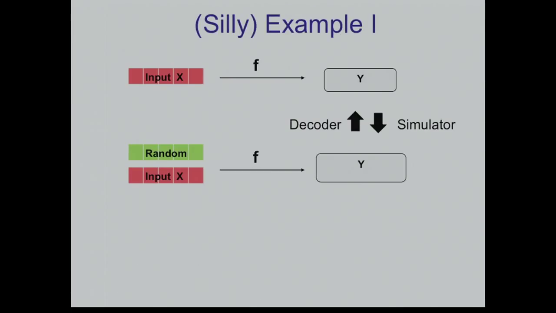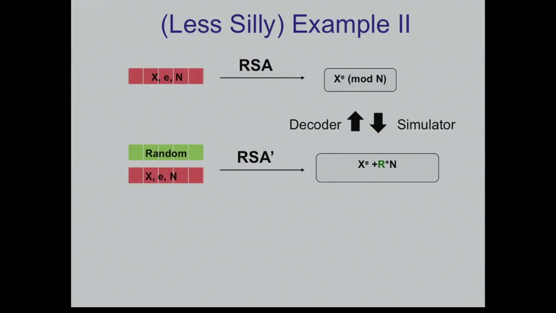Let's see a trivial example. The function f encodes itself, right? This is a silly example. We don't use the randomness at all, but it should be said, a function is an encoding of itself in a trivial way. You can take the output and decode the original output, just the identity, and simulate by just the identity function. So we're going to be interested in something less trivial, and here's an example for something like this.